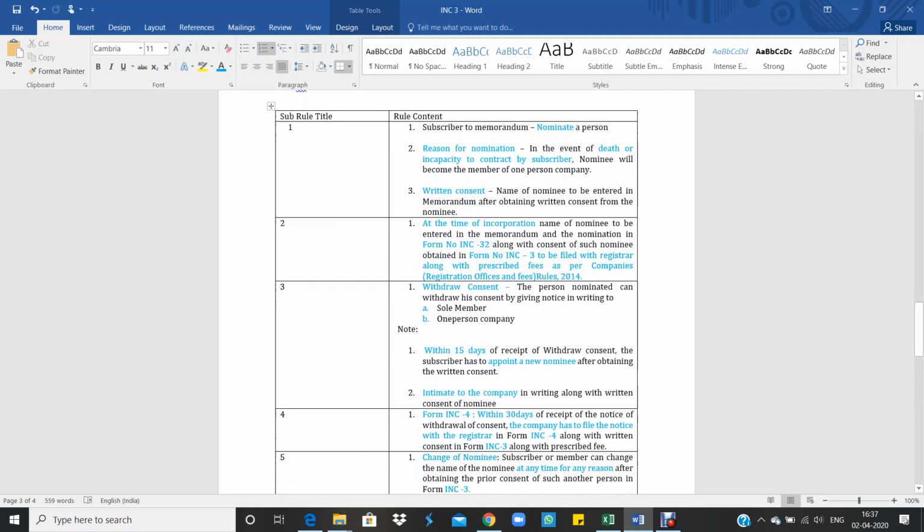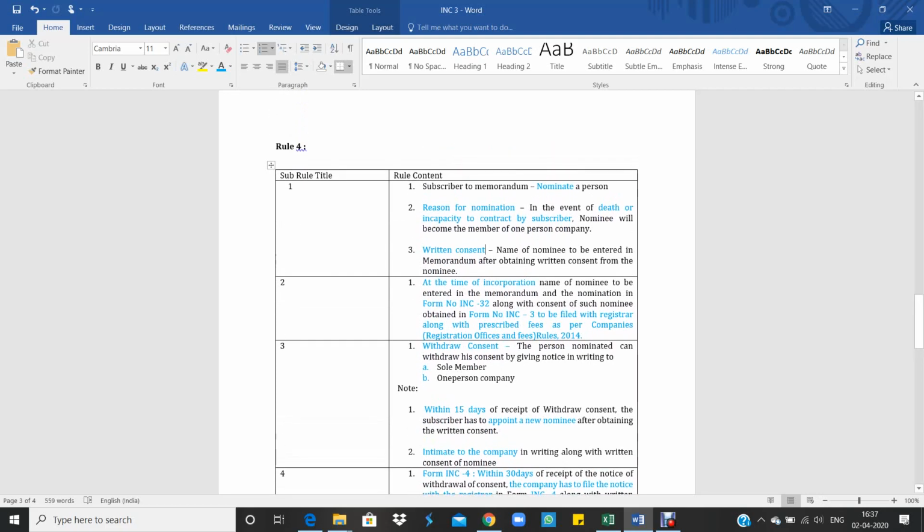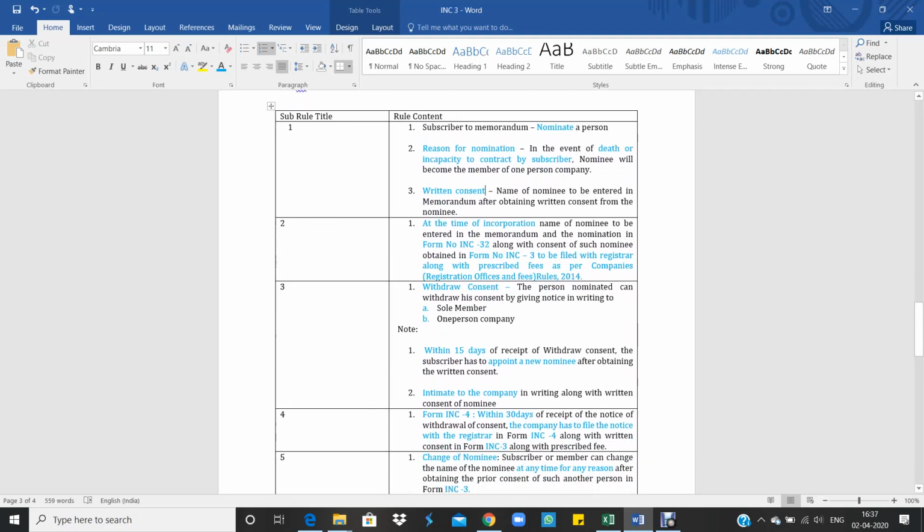Okay, then if you see rule 2, at the time of incorporation, the name of the nominee is to be entered in the memorandum, and the nomination in form number INC 2 along with the consent of such nominee obtained in form number INC 3 is to be filed with the Registrar along with the prescribed fee as per the Companies (Registration Offices and Fees) Rules 2014.